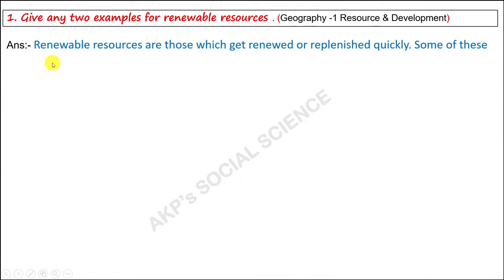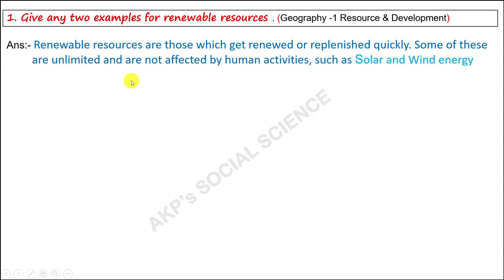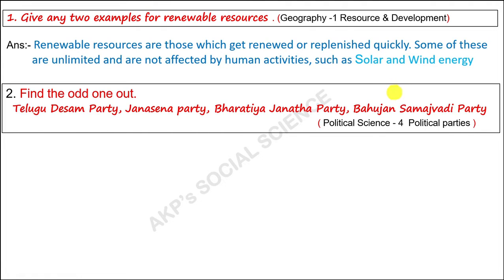First question: Give any 2 examples for renewable resources. This question came from Geography 1st lesson, Resource and Development. The answer: renewable resources are those which get renewed or replenished quickly. Some of these are unlimited and are not affected by human activities, such as solar energy, wind energy and tidal energy.